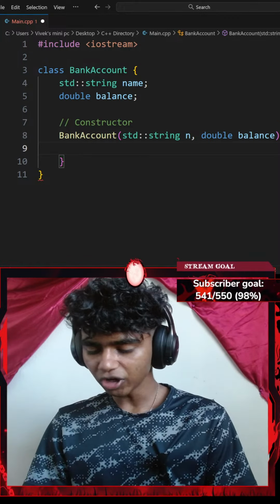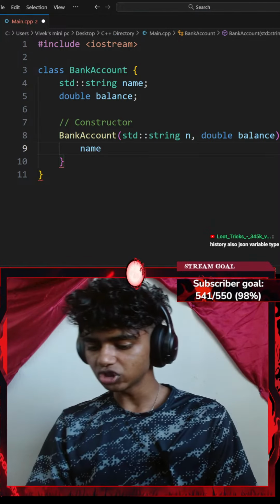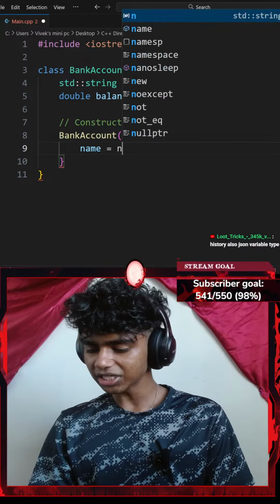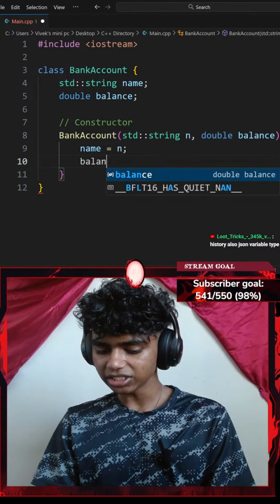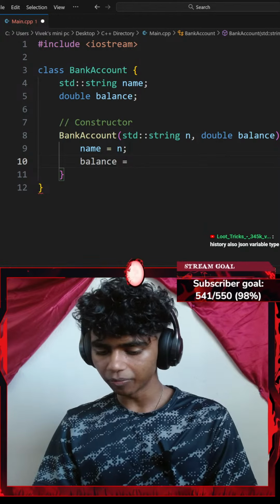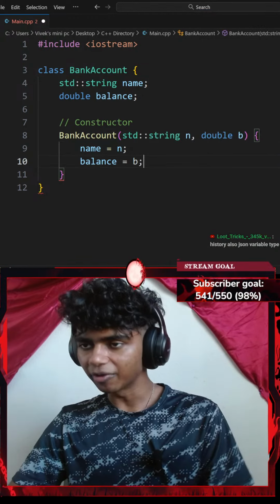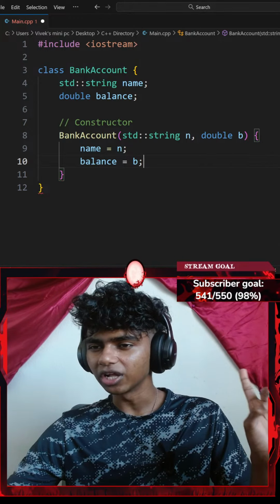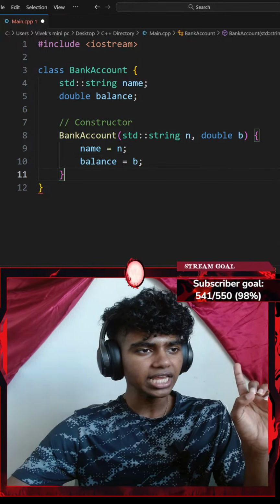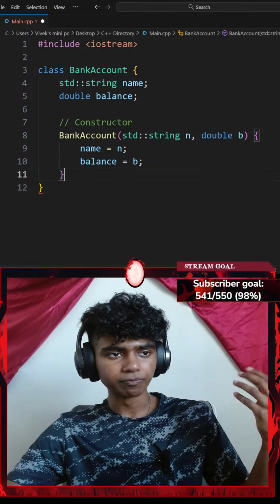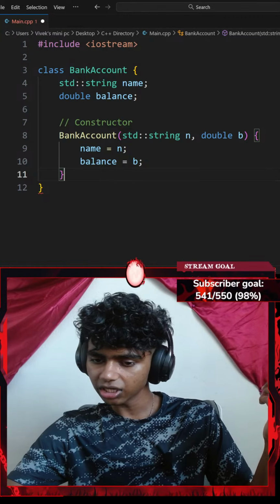Okay, next up, I'm going to be assigning my name to be equal to n, ending with a semicolon, and then my balance double to be equal to, let's change this to something like b, to my b parameter, ending with a semicolon as well. Okay, next up, it says create a method called deposit with a double amount.